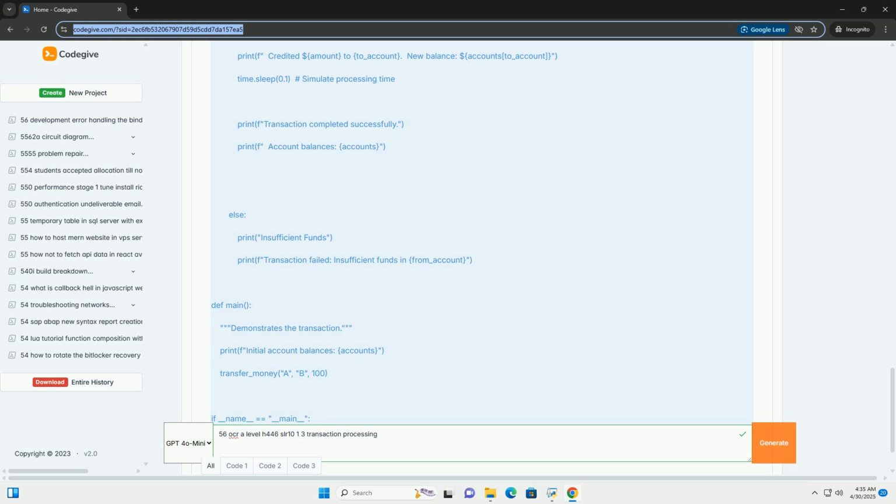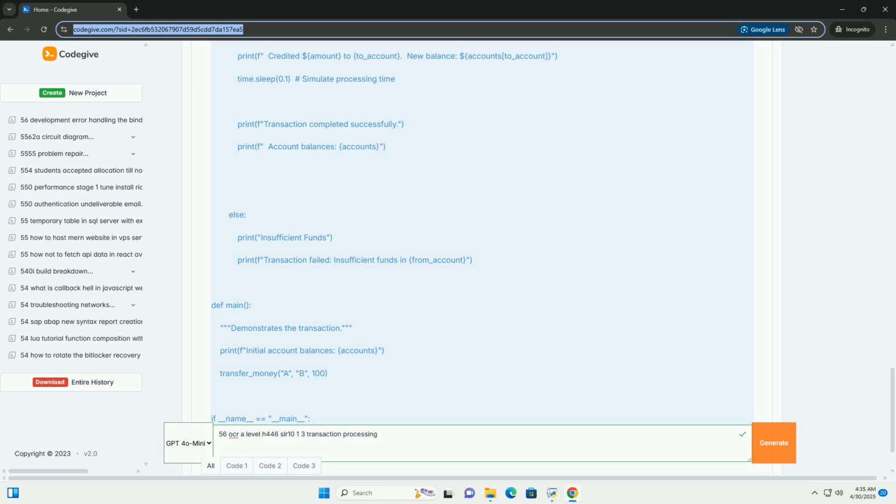transfer_money function. With lock: this is a context manager. It automatically acquires the lock at the beginning of the with block and releases the lock at the end of the block, even if an exception occurs. This ensures mutual exclusion. Balance check: checks if the from_account has enough money. Debit and credit: subtracts from the from_account and adds to the to_account.